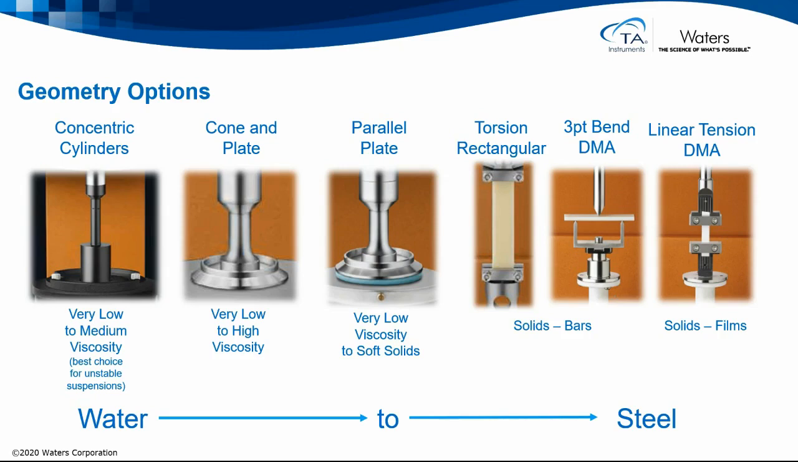The cones and the parallel plates are used for very low to high viscosity materials, though the cones are the best choice for colloidal dispersions and suspensions. The parallel plate has the added benefit of being able to work at different gaps, and as a result is the best choice for particulate materials, gels and soft solids. The torsion rectangular, 3-point bend DMA and linear tension fixtures are best suited for measuring solid materials, whether they're in bar form or thin films.